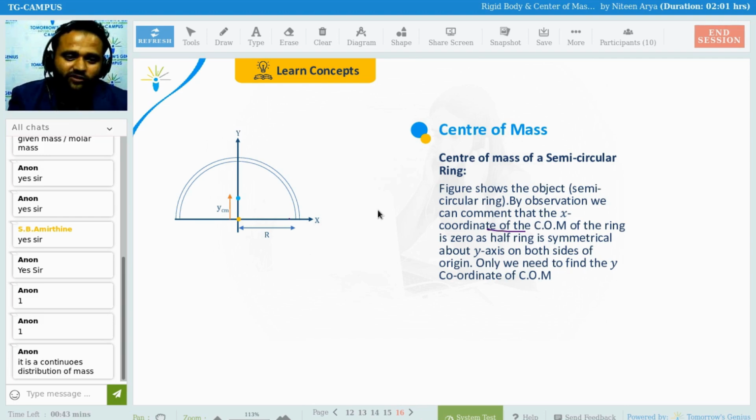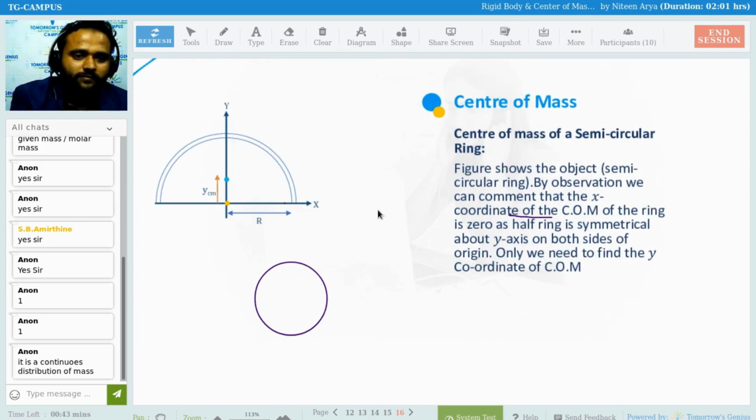I can find x center of mass also for this kind of shape. If I rotate this ring so that it looks like this, then I have a center of mass, and by symmetry, y center of mass is going to be 0. Clear?